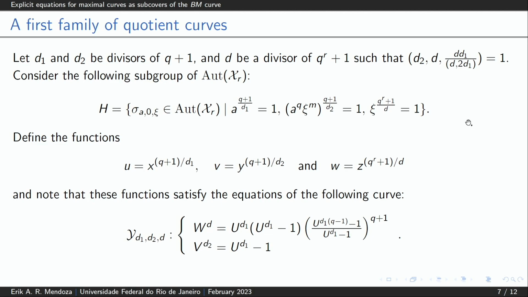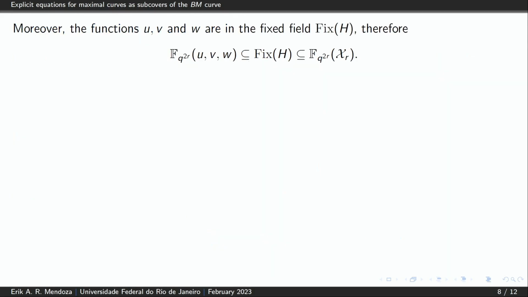So now, we are going to prove that the curve Y defined by this algebraic equation is the quotient curve corresponding to the subgroup H. So for this, note that these functions are in the fixed field of H, and therefore we have the following inclusion of function fields.